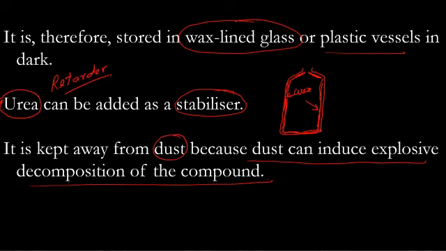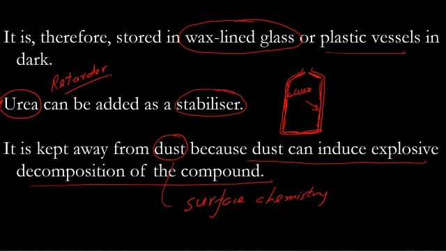Now, how this is something related to surface chemistry, which we will be talking about in 12th standard. There are two reasons. Main reason that it is not stored in simple glass, dark glass, because in few cases it reacts. Okay? So that's why hydrogen peroxide is not stored in direct in dark colored glass.